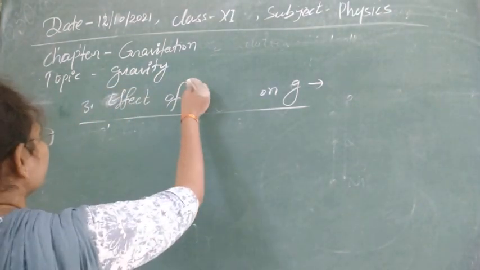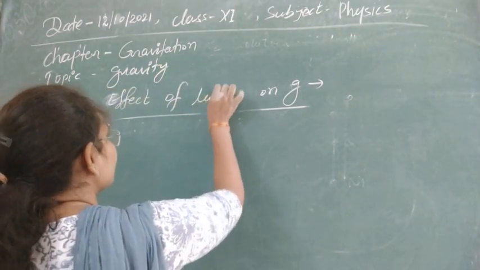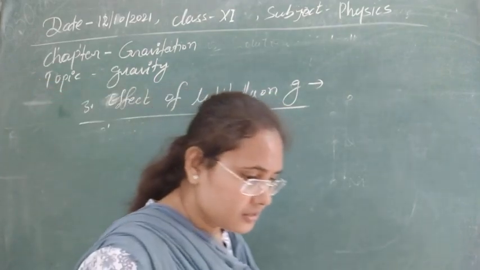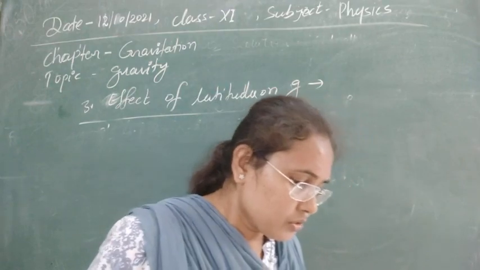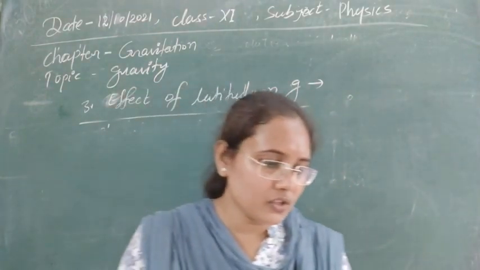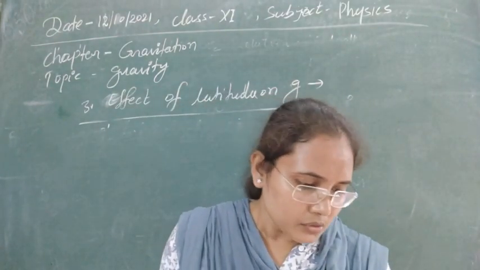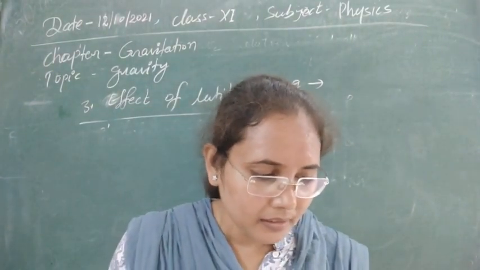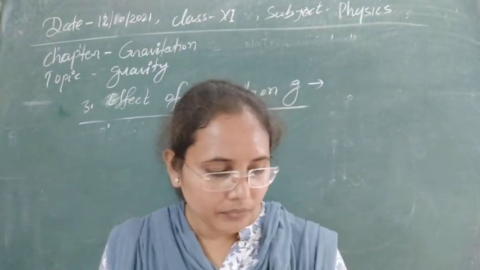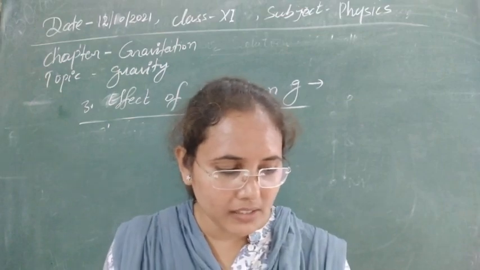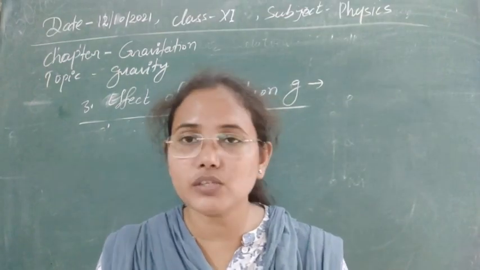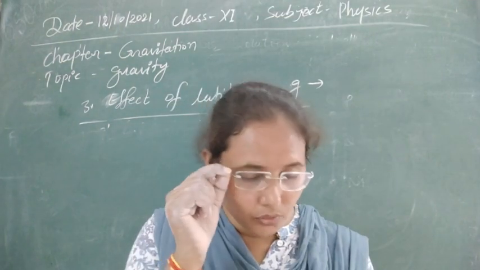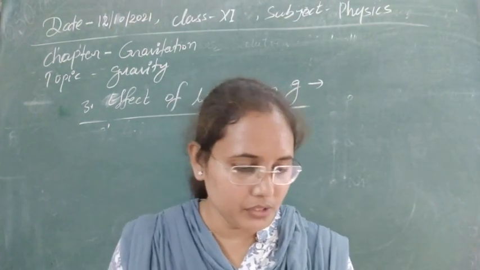So the next one, the third one, is the effect of latitude on g. First of all, what is latitude? The latitude at a place is defined as the angle which the line joining the place to the center of the Earth makes with the equatorial plane. It is generally denoted by the letter lambda.